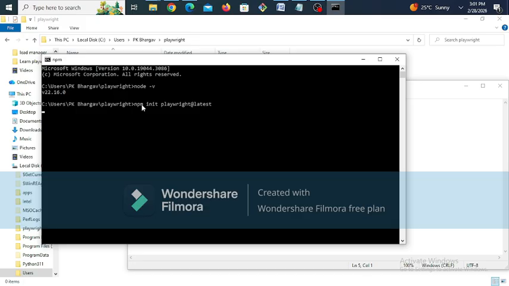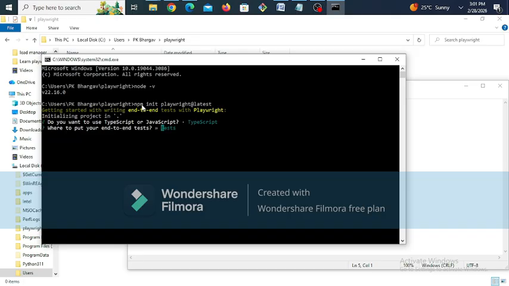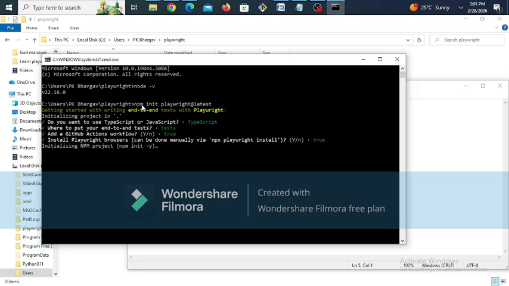It will take some time. It is asking TypeScript or JavaScript. I selected TypeScript. Where to put your end-to-end test cases? The tests folder. Add a GitHub Actions workflow? I selected yes. Install Playwright browsers? Yes. So it is installing the Playwright browsers.